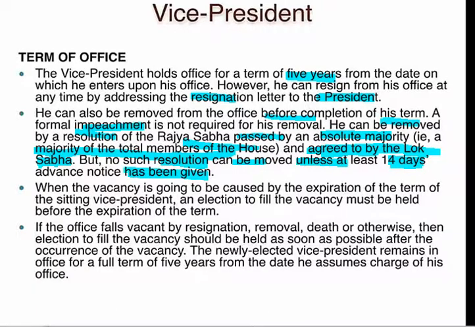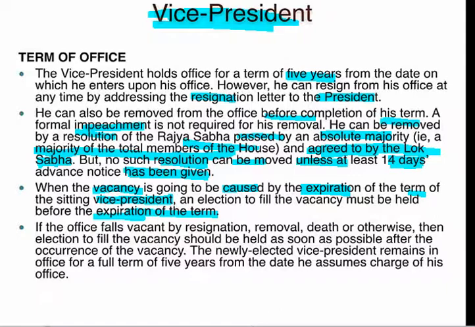Here also, the 14 days notification shall be given before any further procedure is carried out for the removal or impeachment of the vice president. And the vacancy caused by the expiration of the term of the sitting vice president, or the vice president suddenly giving a resignation or sudden death, should be filled before the expiry of the term.